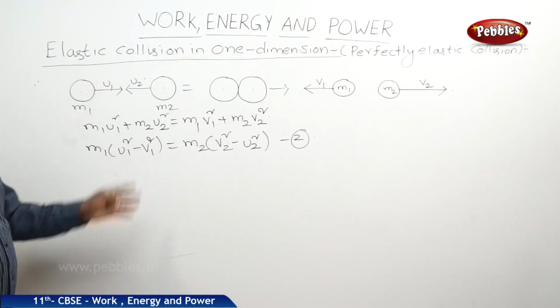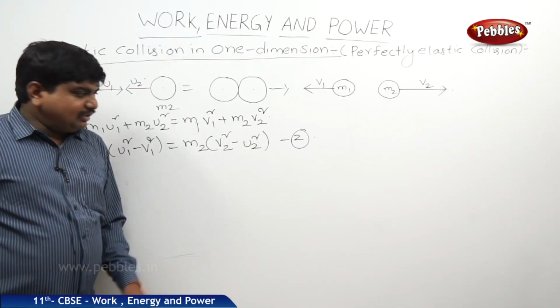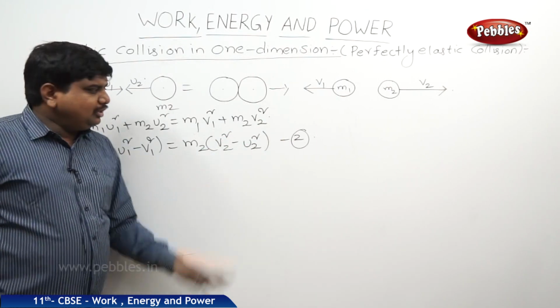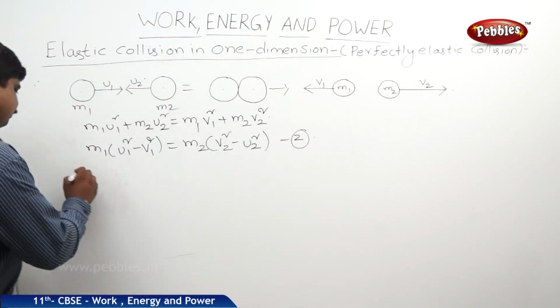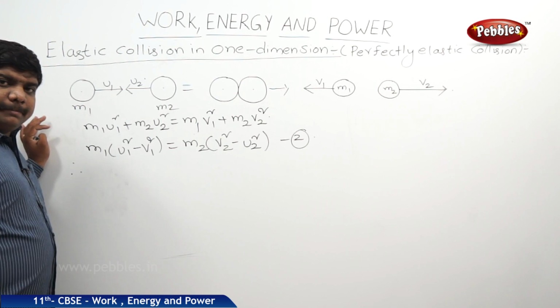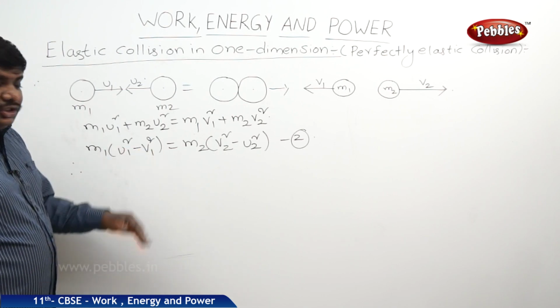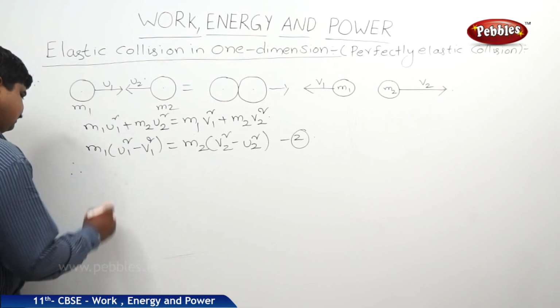We have equation 1, m1 into (u1 minus v1) is equal to m2 into (v2 minus u2), and this is equation 2. We are dividing equation 2 by equation 1.